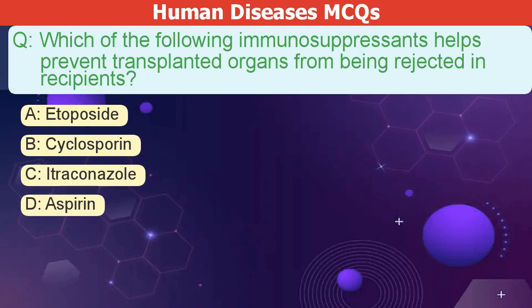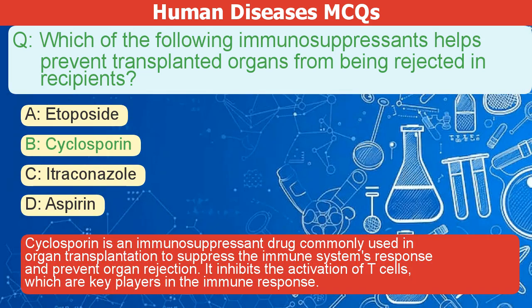Which of the following immunosuppressants helps prevent transplanted organs from being rejected in recipients? A. Etoposide. B. Cyclosporin. C. Itraconazole. D. Aspirin. The correct answer is B.